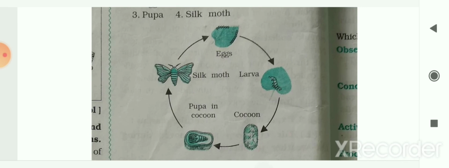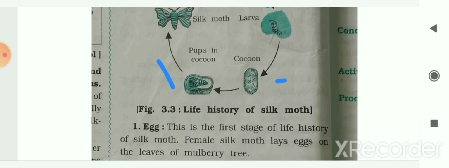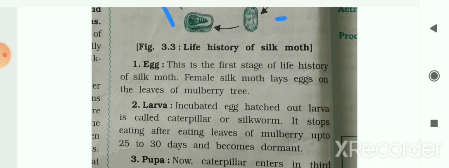There are mainly four stages in the life history of the silk moth. This we have already seen in the explanation: egg, larva, or you can say caterpillar or silkworm, pupa and silk moth. Here the picture is given to you, starting from the eggs, then it hatches into the larva, then the cocoon forms and the pupa grows inside the cocoon, and from that the silk moth comes out of the cocoon. Now let us see these steps. The first one is egg.